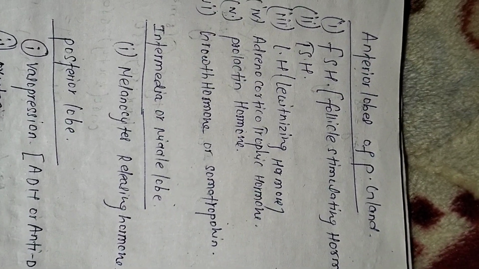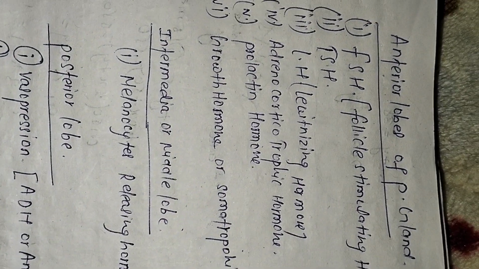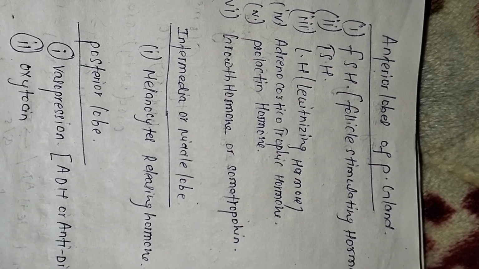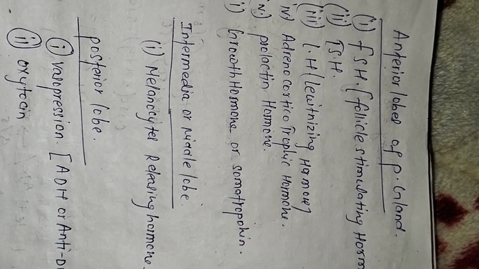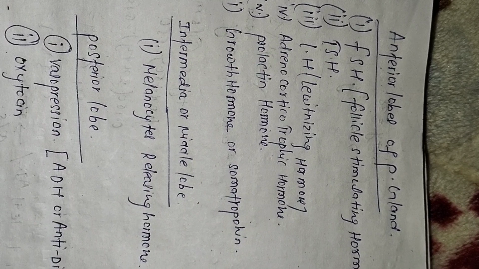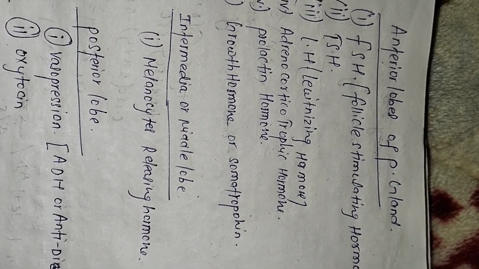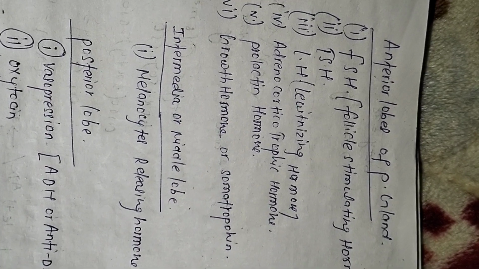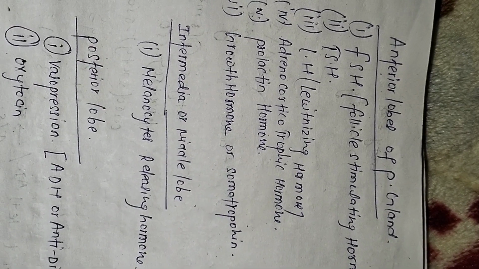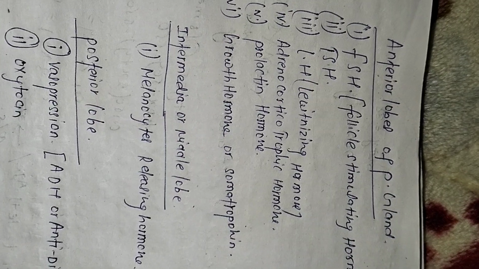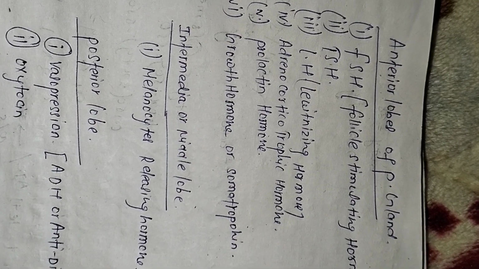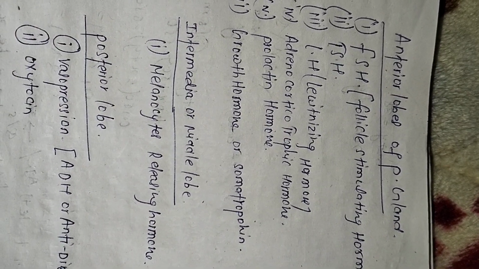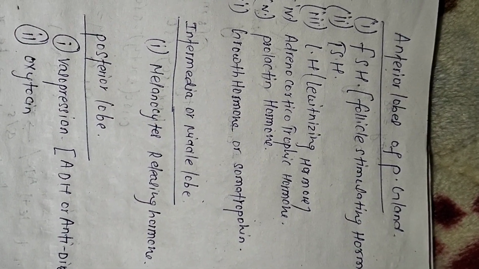We all know that the pituitary gland secretes 9 hormones, which are secreted through the lobes present in the pituitary gland. There are 3 lobes on the pituitary gland. These are the anterior lobe, also known as adenohypophysis. The second one is the middle or intermediate lobe, which connects the anterior lobe and posterior lobe together. And the third one is the posterior lobe, also known as neurohypophysis.